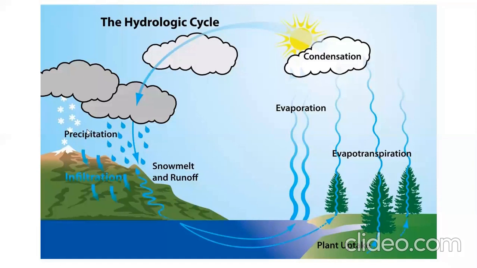Now, the precipitation may be in the form of rainfall, snowfall, drizzle, sleet, flakes, etc. It means that whatever condensed mass falls over the surface of the earth or the water bodies, we treat that mass as precipitation. Here it has been shown that small water droplets are shown herein.